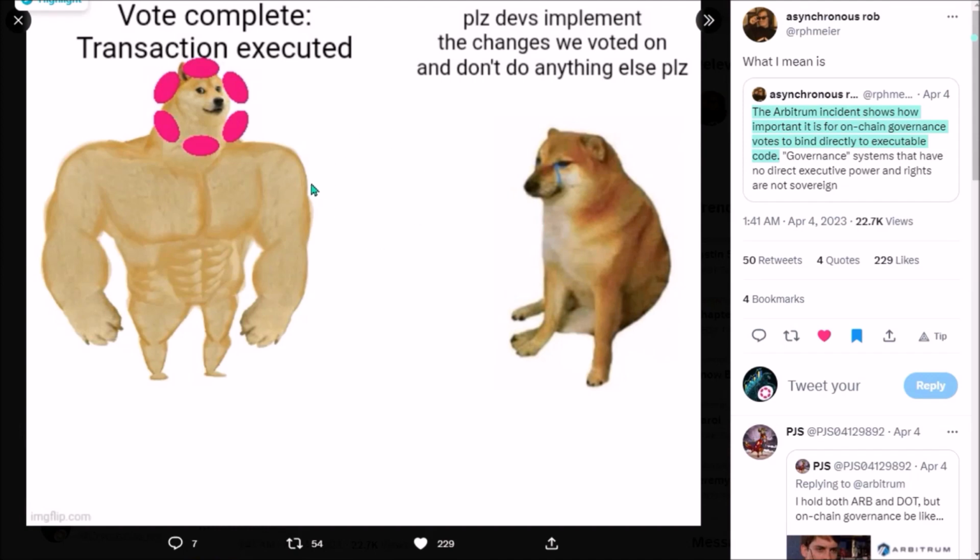This self-explaining meme from Robert Habermeyer says it all. On Arbitrum, the community can only hope that the developers will execute and implement the changes the community voted on, so there is a strong need for trust involved. While on Kusama and soon also on Polkadot, once the result of the referendum is determined by community voting, the